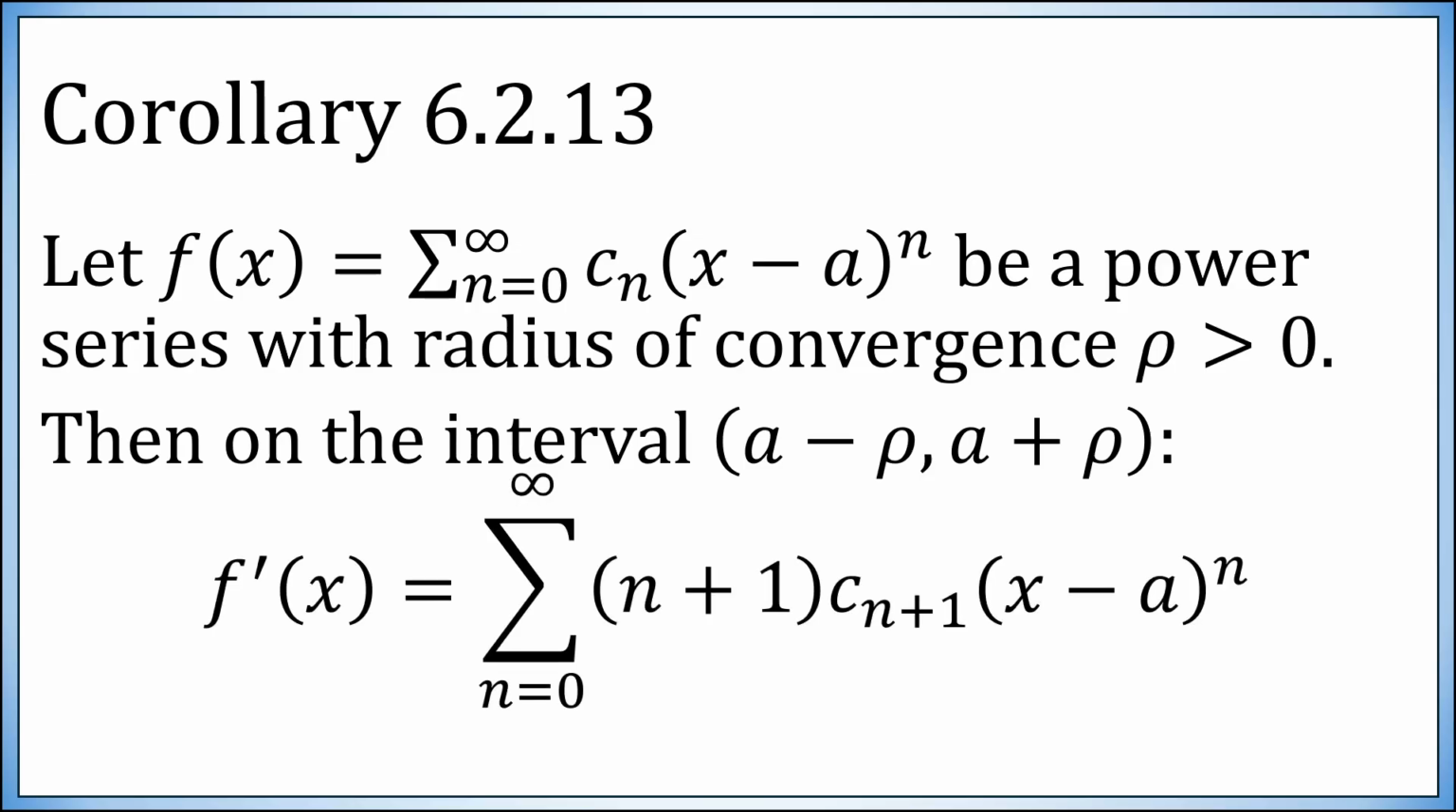The derivative is given exactly as you would think. If you take the derivative term by term, you would bring down this power and you would lose one power up here. After reindexing, you get n plus 1 times c sub n plus 1 times x minus a to the n. In other words, the derivative of a power series is exactly what you would hope.